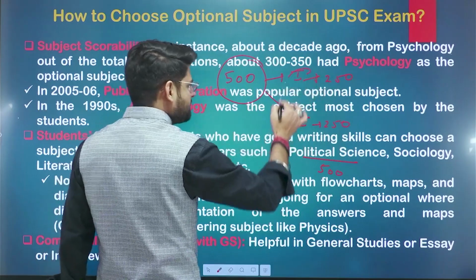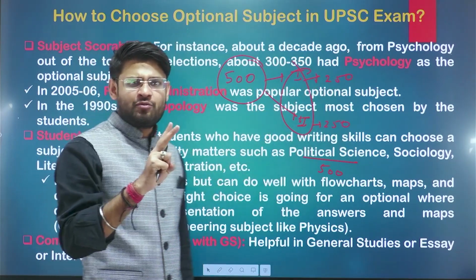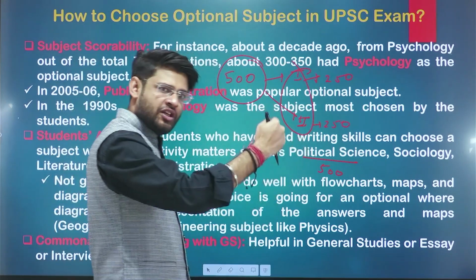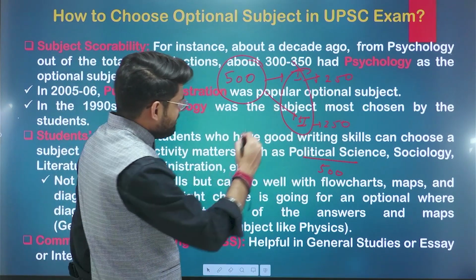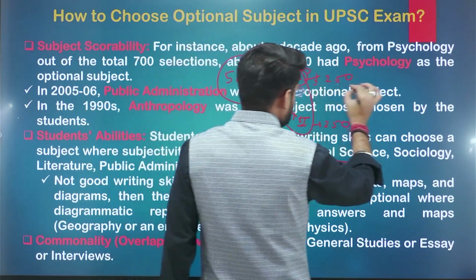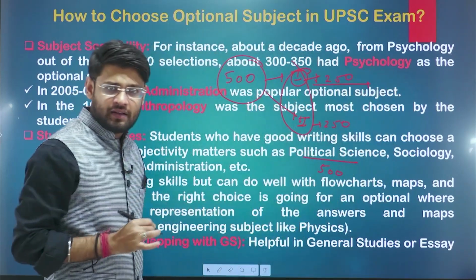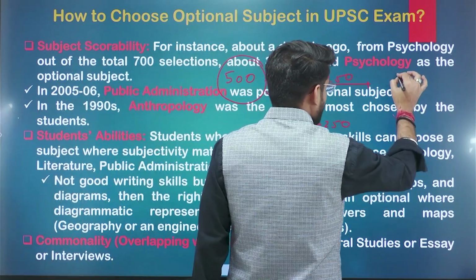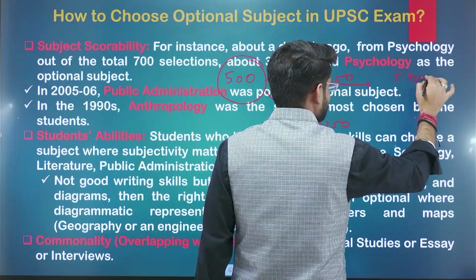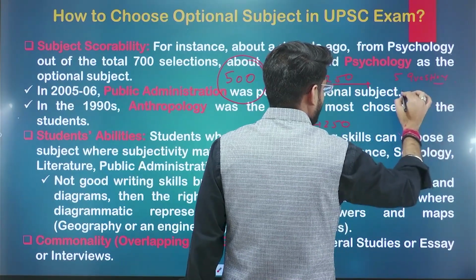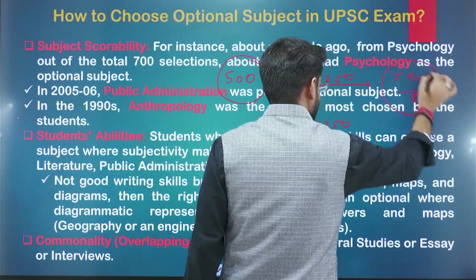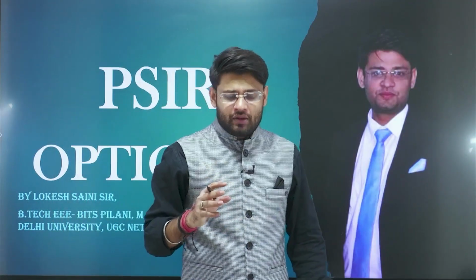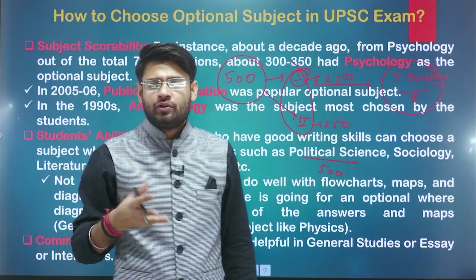In each of these papers, we have two sections, section A and section B. In your UPSC mains, when you give your optional paper, you have to attempt only 5 questions out of 8 questions. Got my point?